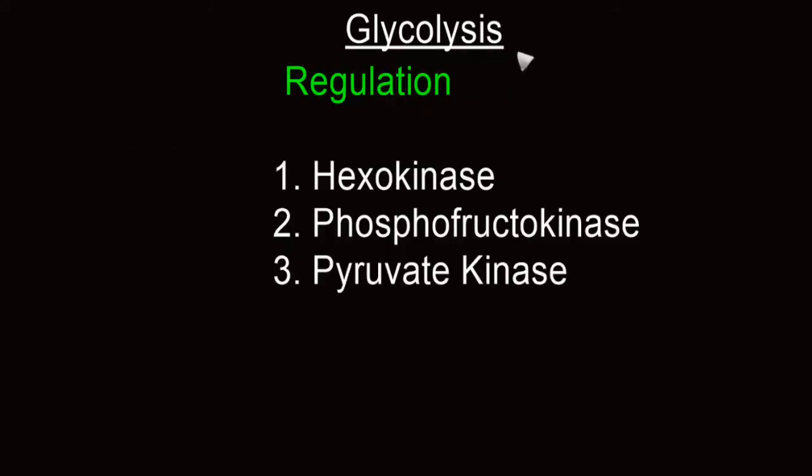Just now we have seen that the two main functions of glycolysis are production of ATP molecules needed for energy requirements of the cell and providing building blocks for various biosynthetic reactions.